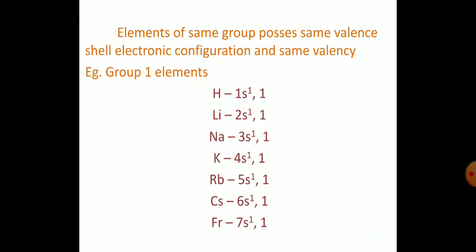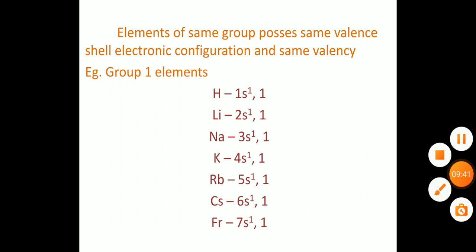Okay, the next feature is given. The elements of the same group possess the same valence shell electronic configuration, and the number of electrons in the valence shell will be the same, and so they possess the same valency. So can you understand, students? If we take a set of elements of the same group, if we choose any group of the periodic table, the elements belonging to the same group will possess what things in common? Their valence electronic configuration will be the same, as well as their valency also will be the same.